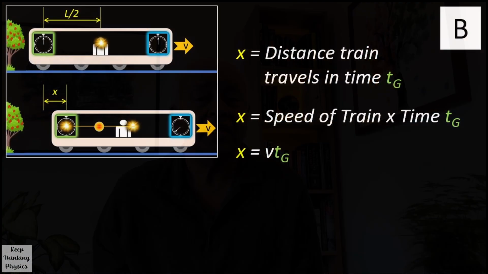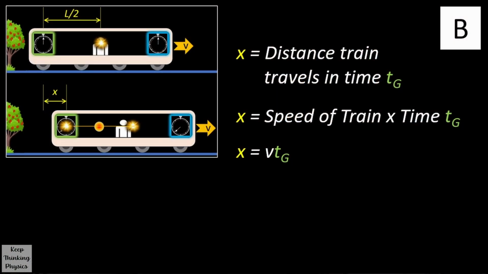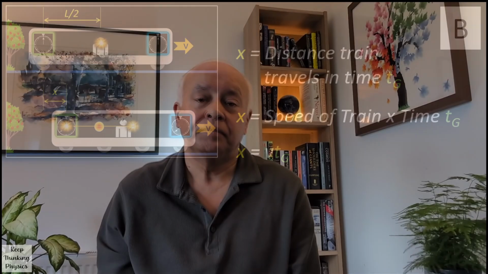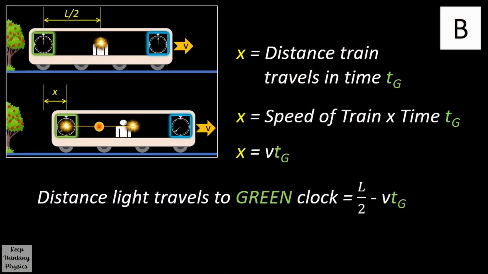So we can see that the green clock has moved a distance x in time TG. Distance moved is speed multiplied by time. So x equals the speed of the train v times TG. Hence we can say that the distance the light travels to the green clock is going to be L/2 minus v times TG.